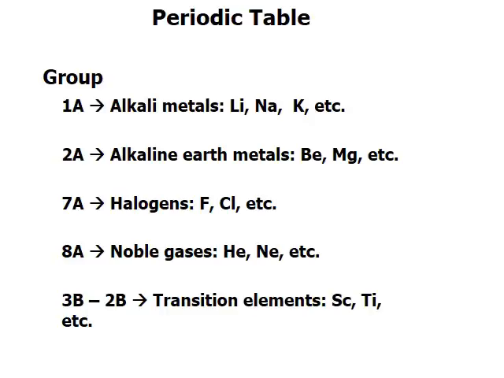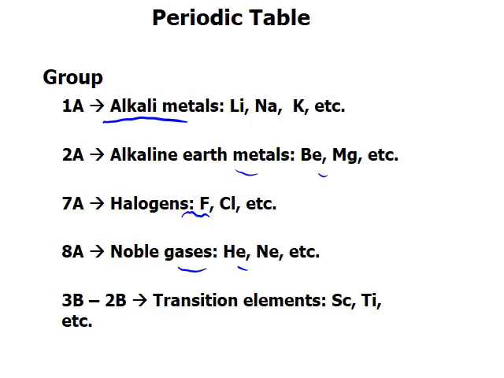Now some of the groups of elements have special names attached to it. Group 1A metals are called alkali metals, like lithium, sodium, potassium. Alkaline earth metals are beryllium, magnesium. This is group 2A, which is the second column. Group 7A elements are called halogens: fluorine, chlorine, bromine, iodine. 8A, noble gases: helium, neon, argon, krypton, xenon. Most of the time they're non-reactive. They don't react with most of the substances.